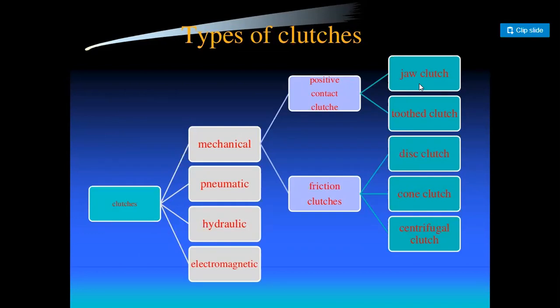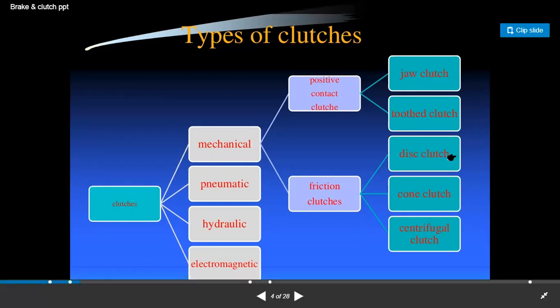Friction clutches function with the help of the force generated by two sliding surfaces in contact, like the disc clutch, cone clutch, and centrifugal clutch.